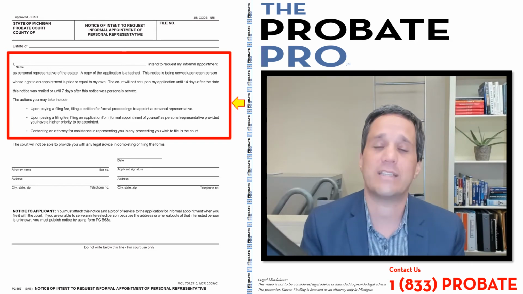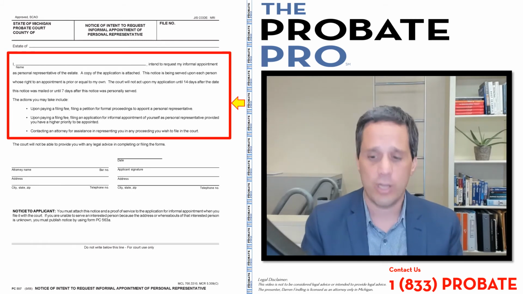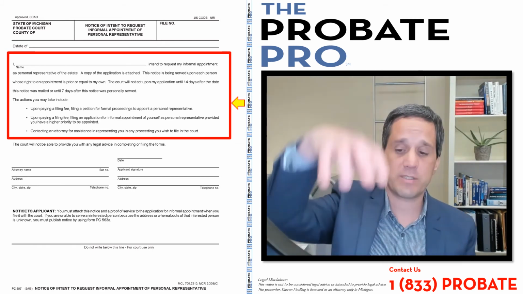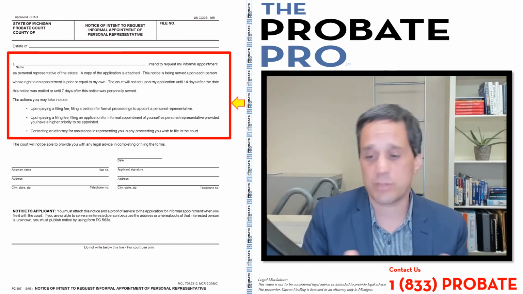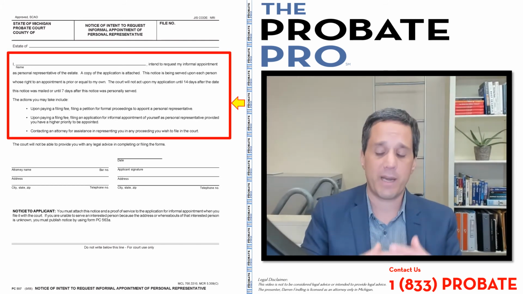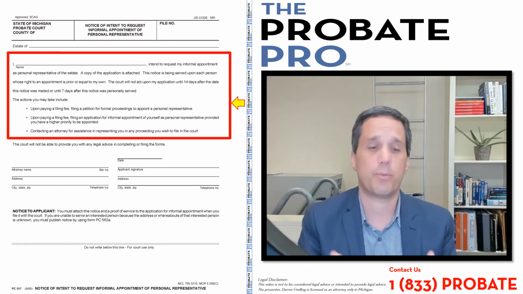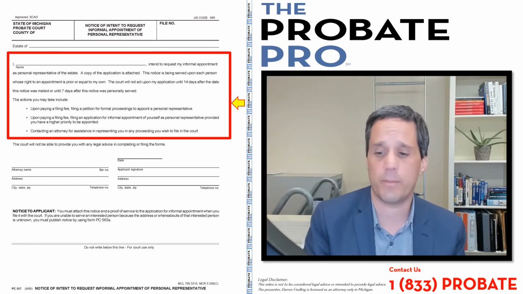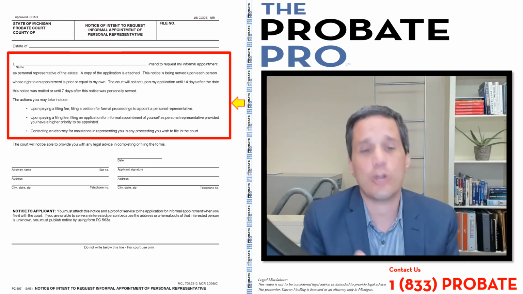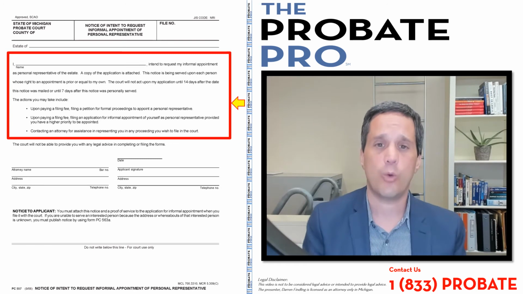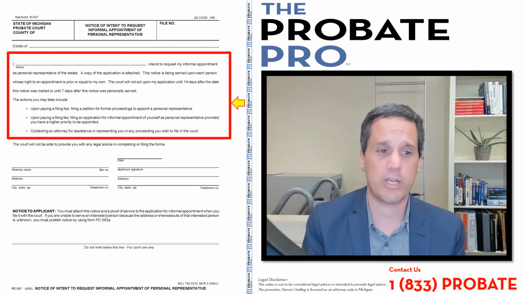And again, it provides that you can contact an attorney for assistance in representing you in the matter, because a personal representative has the right to hire counsel and have those expenses paid from the estate. But everyone else has to pay those legal fees out of their own pocket. So again, it's really an important consideration if you receive this form to decide, do you trust that person to serve as personal representative? Is this a good idea for that person to be without court supervision in the form of an informal probate administration?